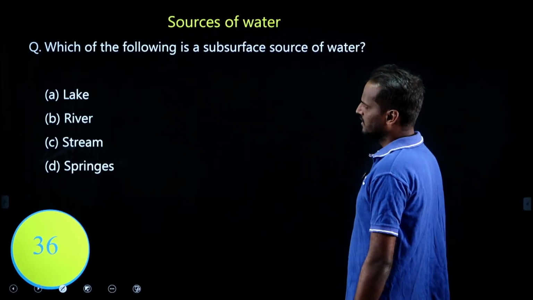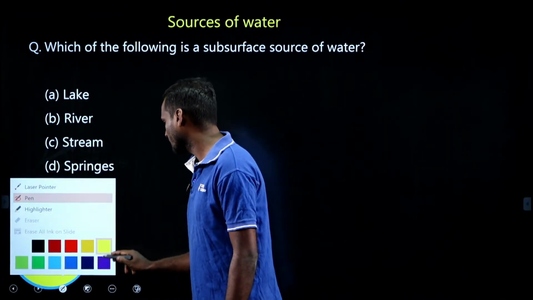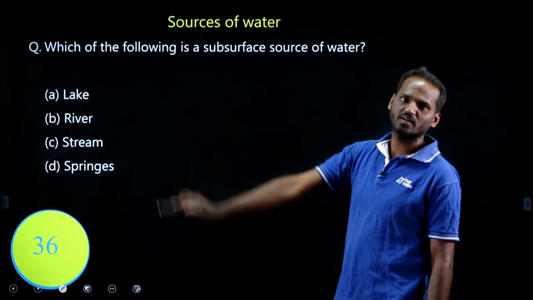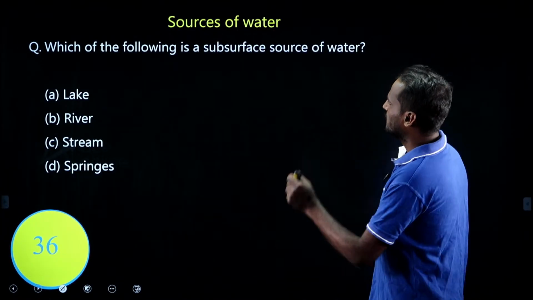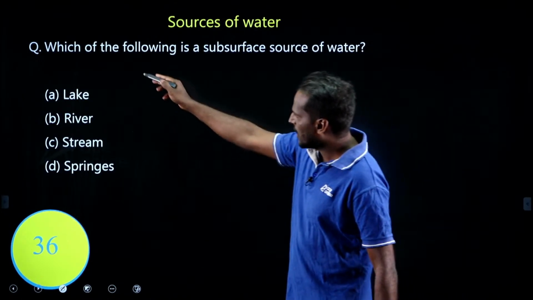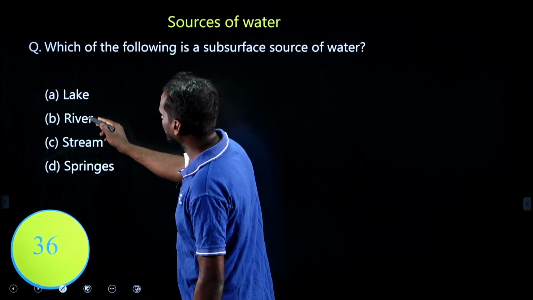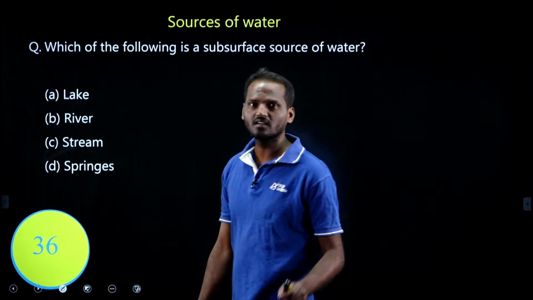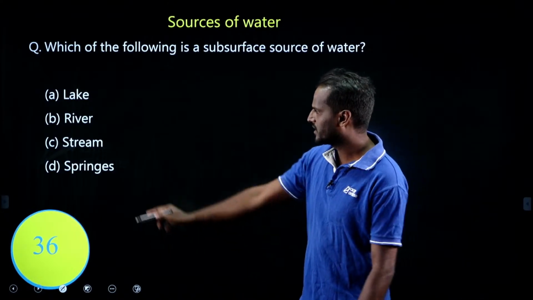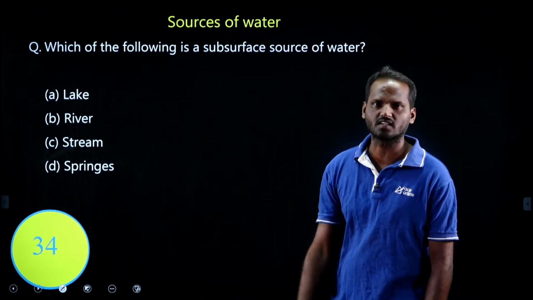Let us have a simple question from sources of water. Just look at this question, very easy. Simply in 2-3 seconds you can pick the option. Which of the following is a subsurface source of water? The options given are these, right? See here, lake and river and stream, all these are surface water sources, but a spring is a subsurface source, right? You can easily solve it in 36 seconds, right?